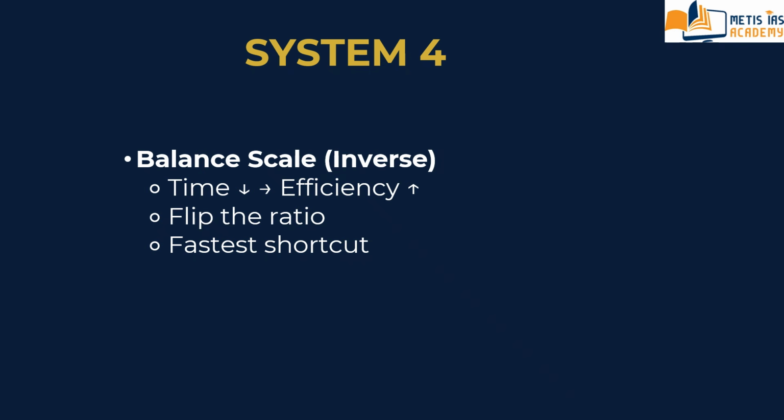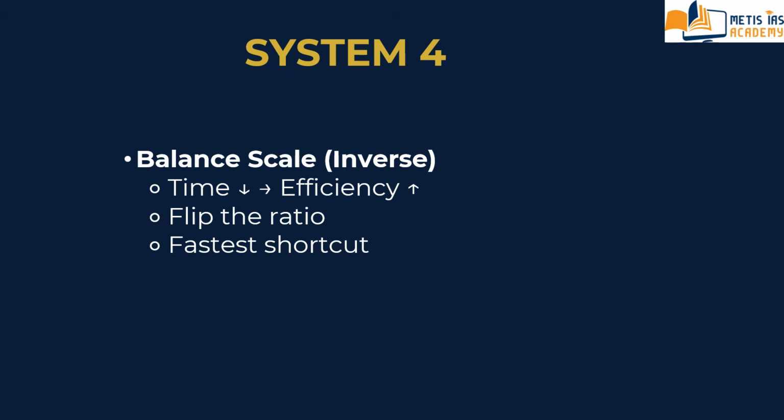Days ratio is 6 is to 5 here. The men ratio must be flipped, 5 is to 6. So the inverse ratio is here. An increase from 5 to 6 is a 1 unit jump on a base of 5. So what is the result here is 1 by 5 equal to 20%.